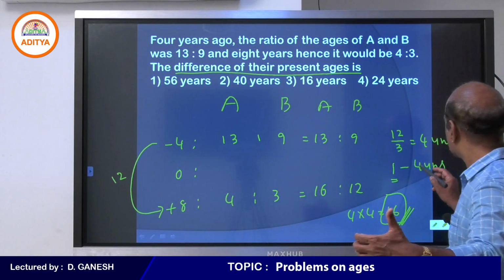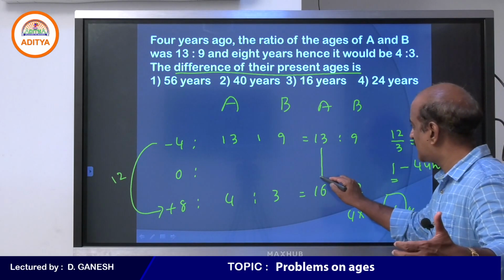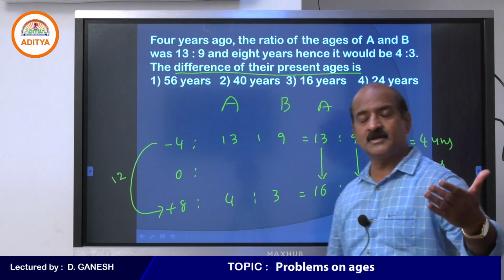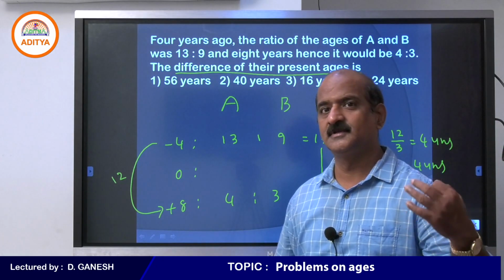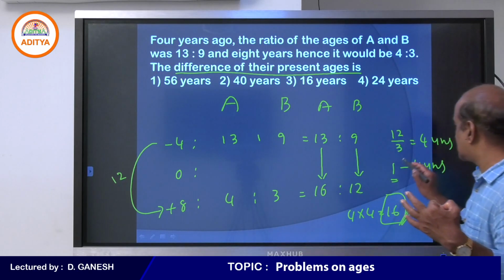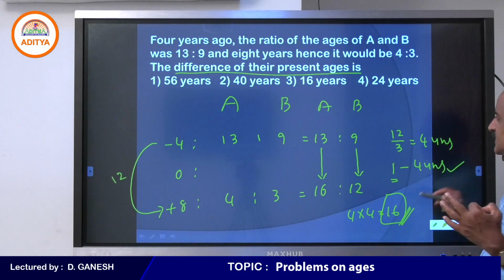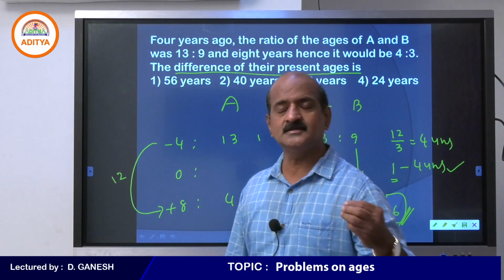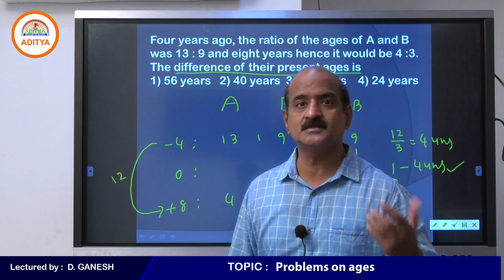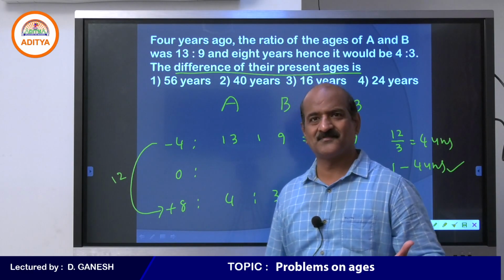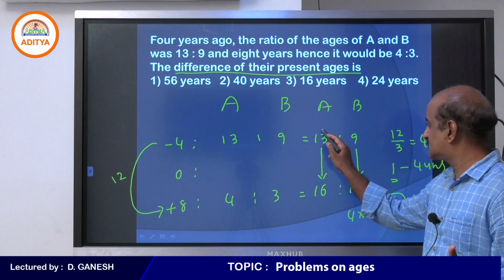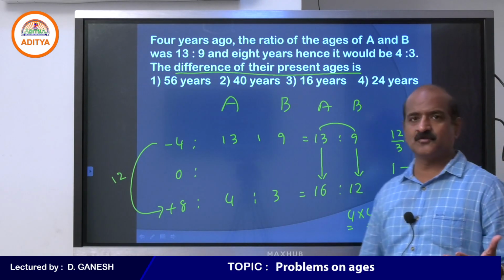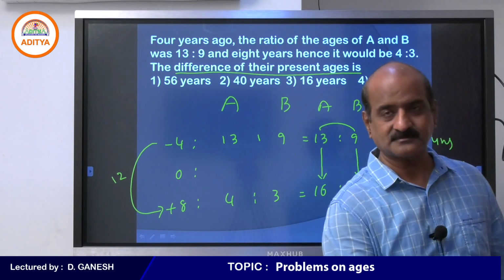And in 12 years, see how many parts A's and B's age changes? 3 parts. 13 becomes 16, 9 becomes 12, 3 parts. So, 12 years resulting in 3 parts, every one part is 4 years. You are asked to find the difference. Difference of the persons remains the same at any time. See, difference 13, 9, difference is 4 parts, every one part is 4 years. 4 into 4, 16 years.